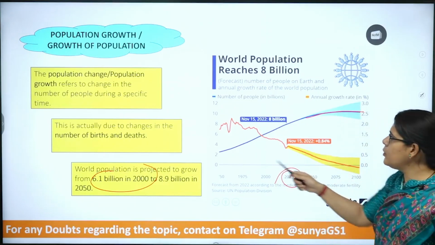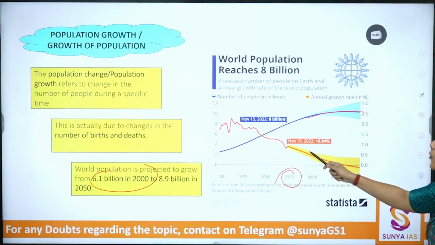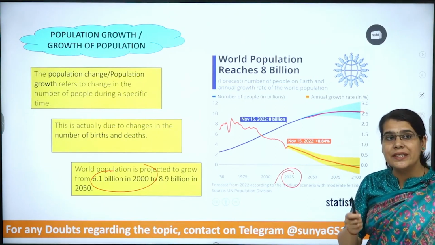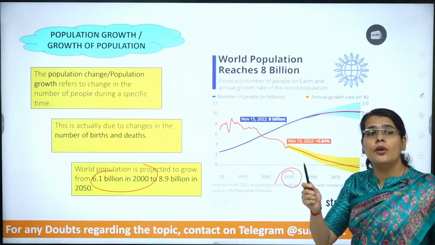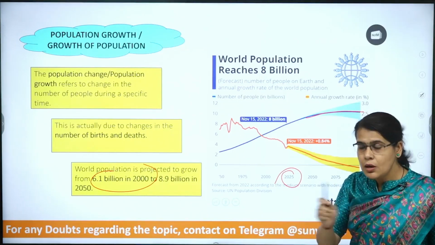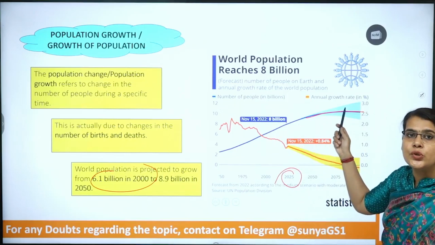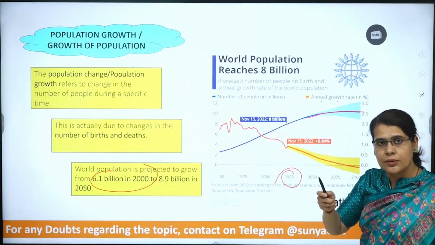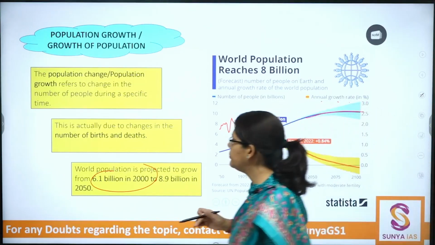Second, this particular line, it indicates the annual growth rate of population on percentage basis. Annual growth rate of population, not the population that is growing in absolute numbers. Annual growth rate in percentage. Okay. So, for example,